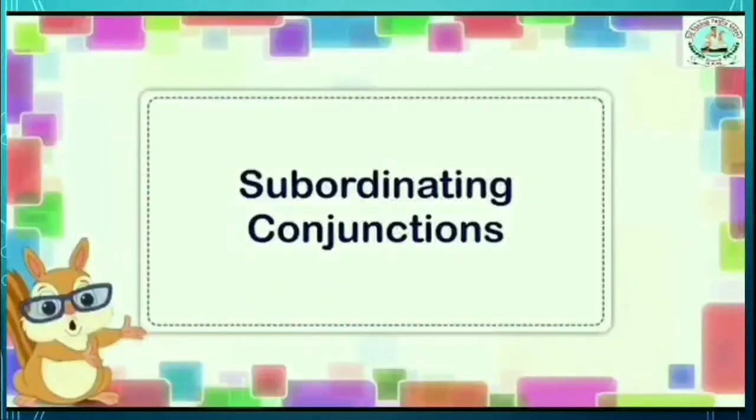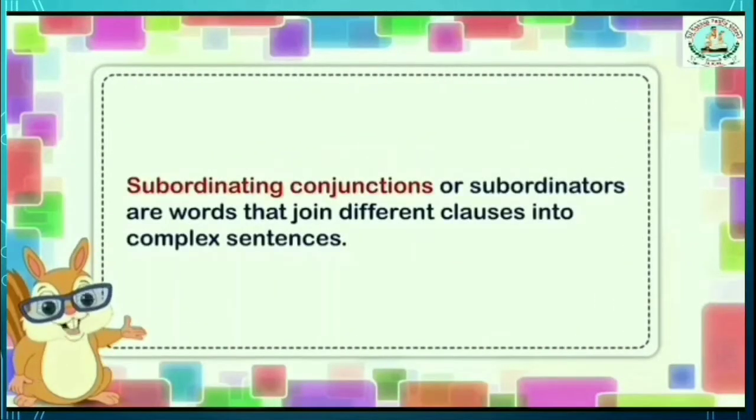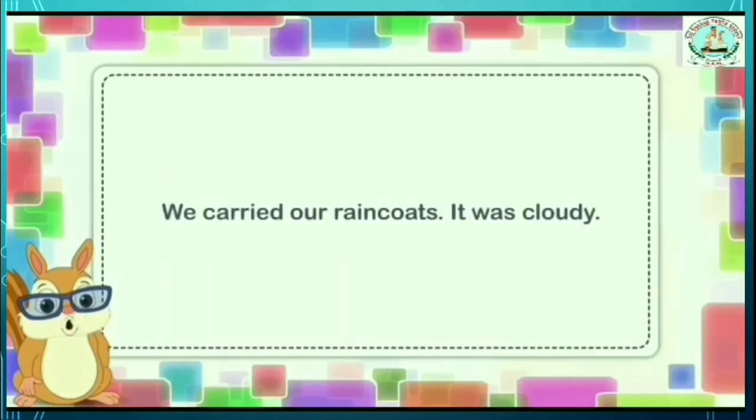Yes. Second one, types of conjunction, that is subordinating conjunctions or subordinators, are words that join different clauses into a complex sentence. As you know, there are two types of clauses, independent clause and dependent clause. Look at the example.